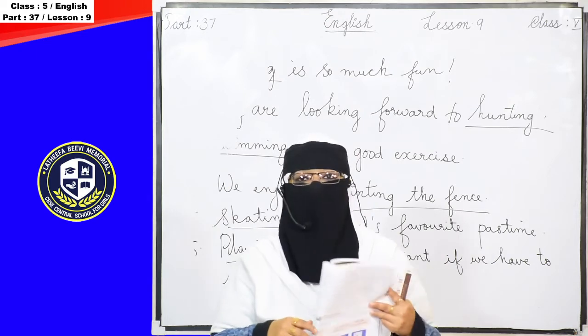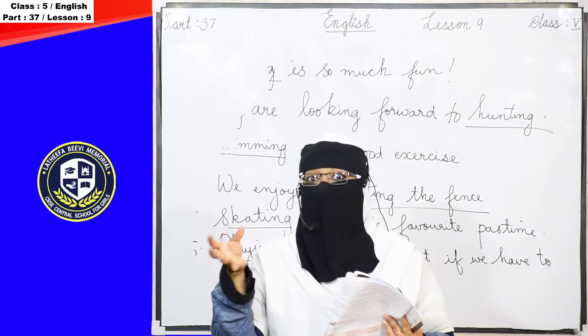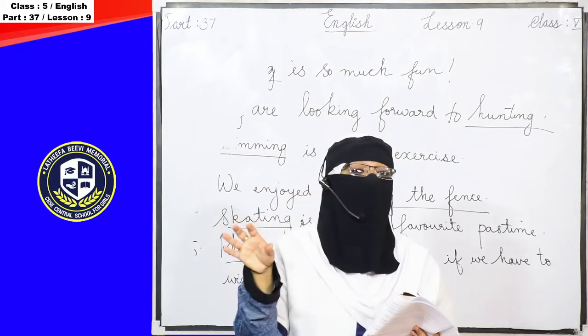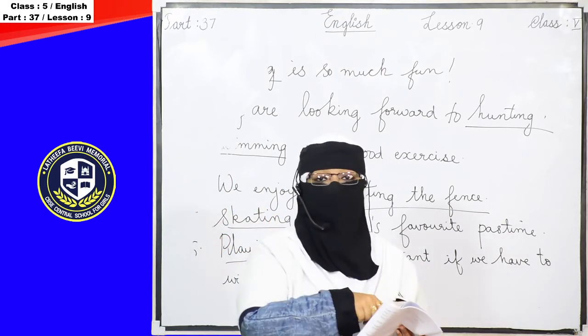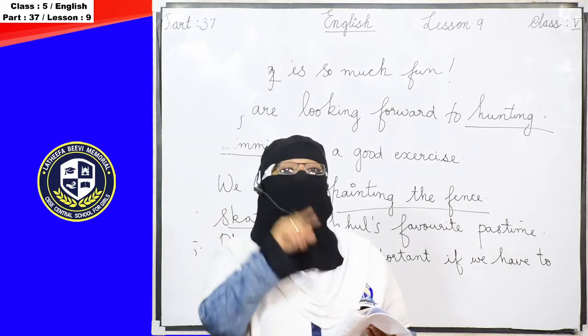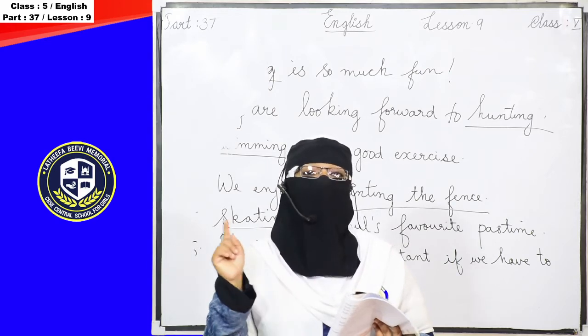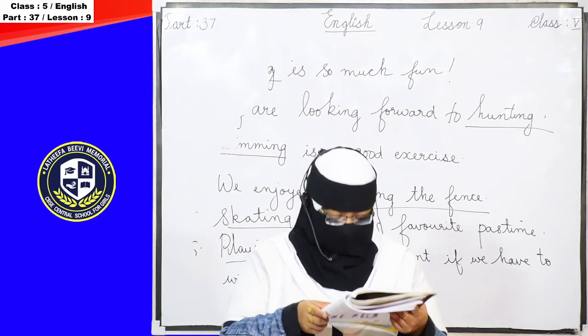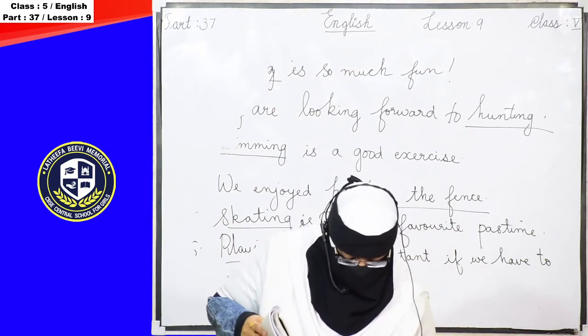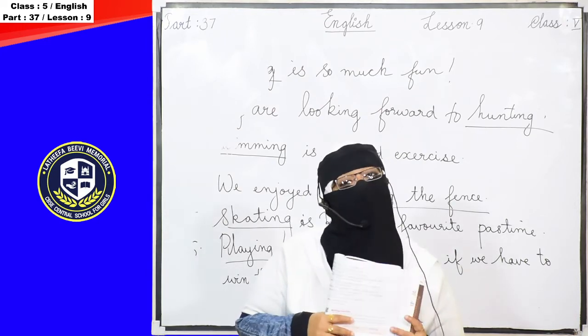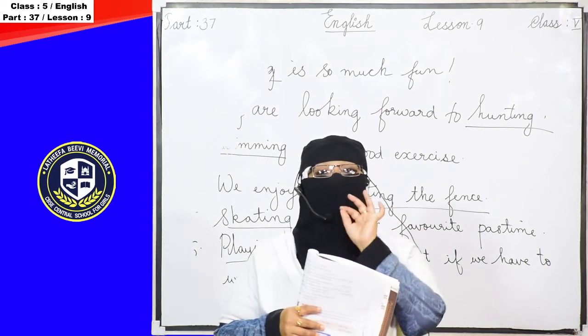For example, try. If you think the word try is suitable for a particular blank, you have to write trying, T-R-Y-I-N-G.